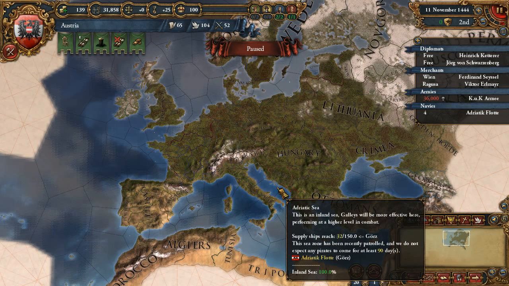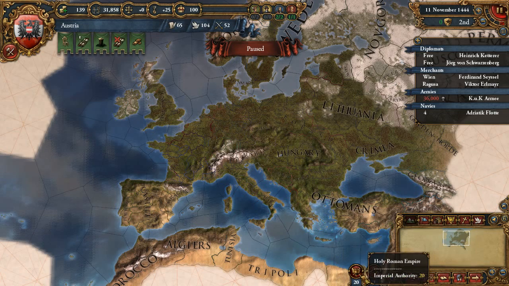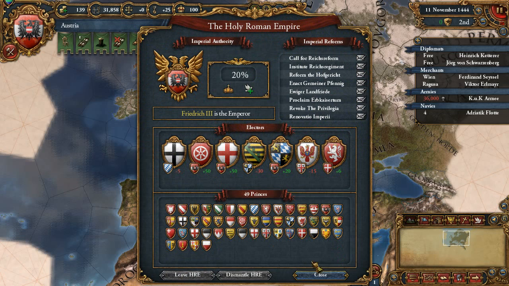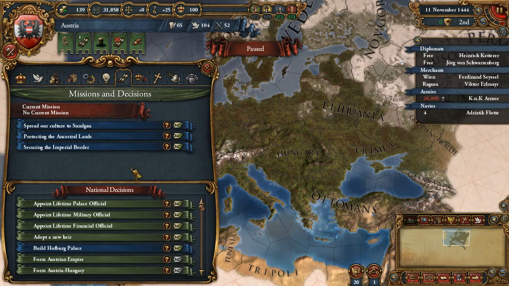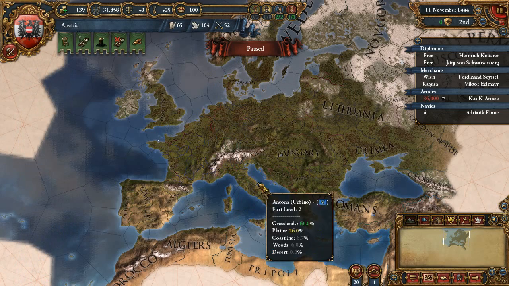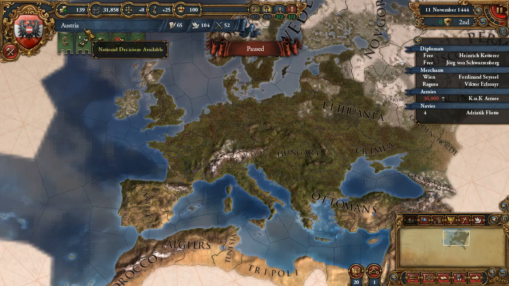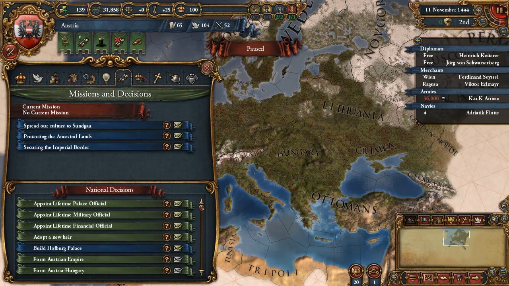I am very excited to play this mod because I really like the Holy Roman Empire, I really like Austria, and I'm really interested in what kind of new things and flavor things he added here. So let's see here.